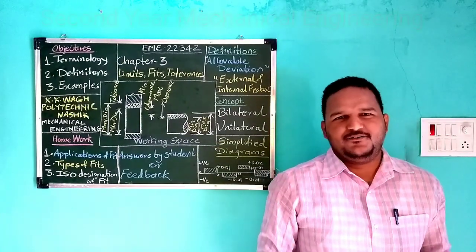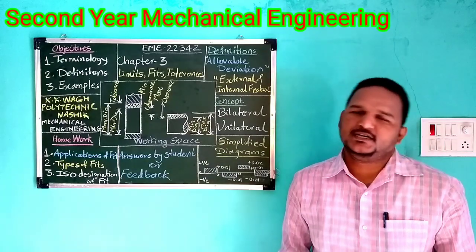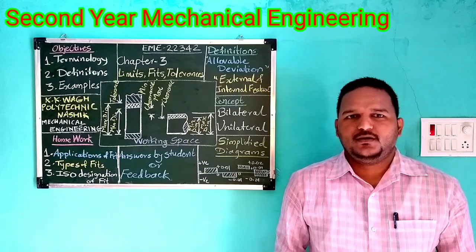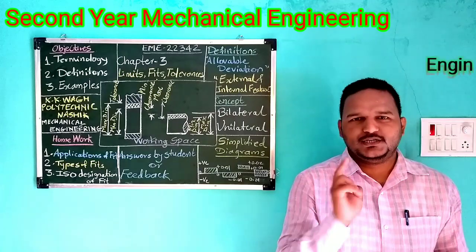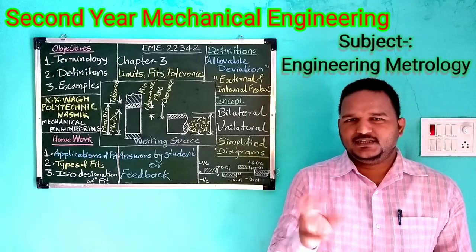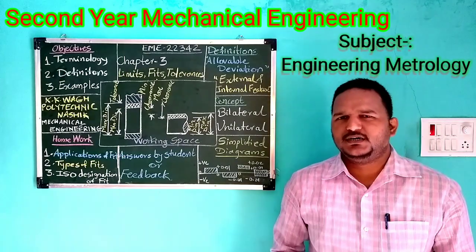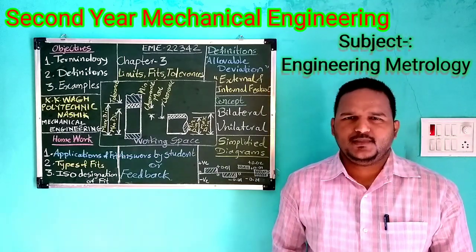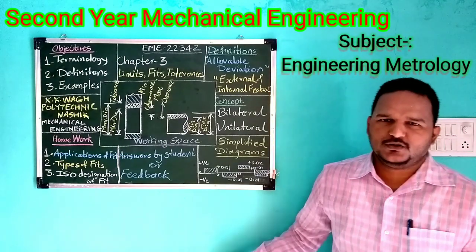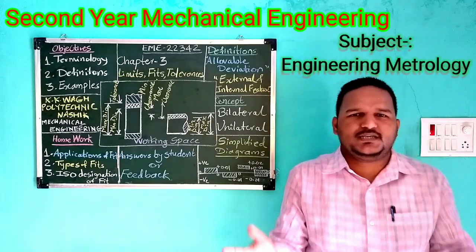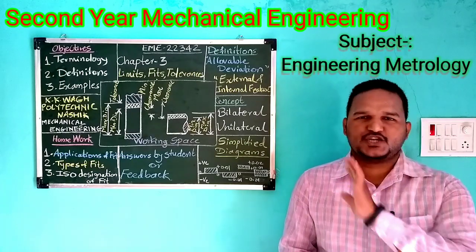In today's lecture, we are going to cover the basics of the third chapter of second year mechanical engineering diploma. Now if you see in nature also, you cannot find two things exactly similar. There has to be some variation in two designs, or in nature also two things cannot be identical. A similar concept can be applied to the manufacturing industry also. In manufacturing, we cannot produce two things identical, or of the same dimension. There is some variation in it.